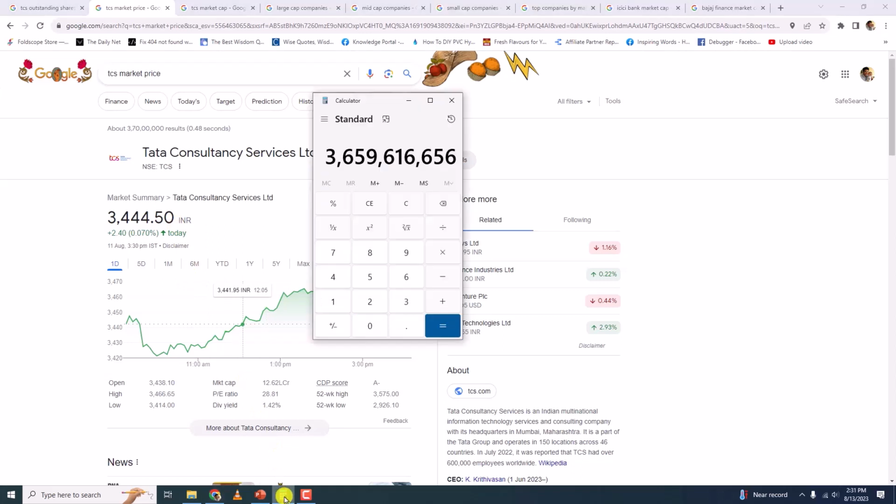So let me multiply 3444.50 with the outstanding shares. So I'll get this. This much rupees is the market capitalization of TCS.